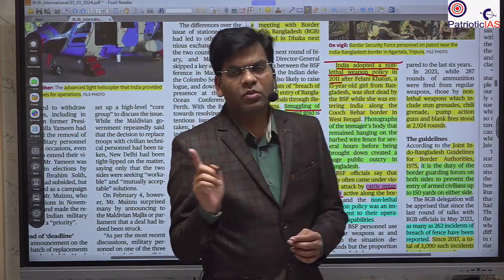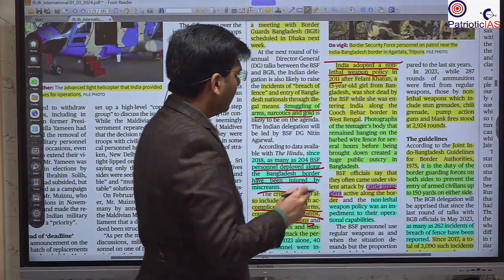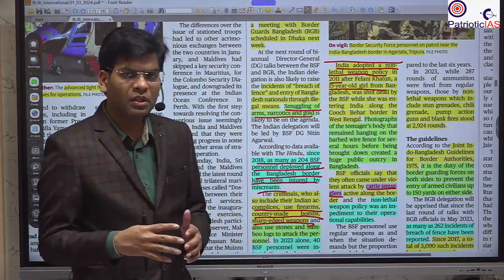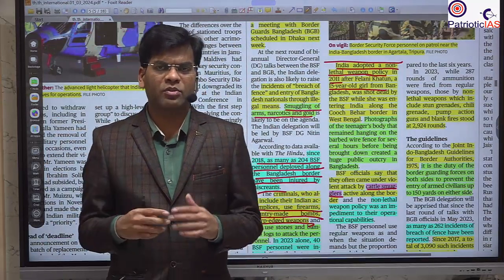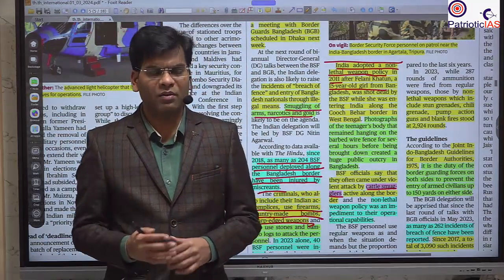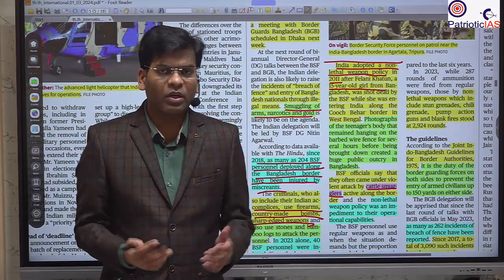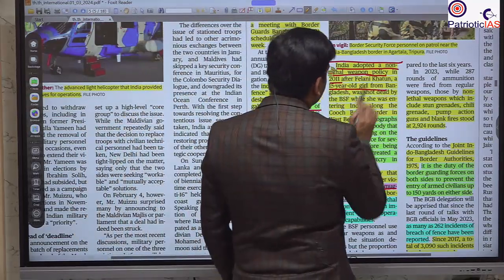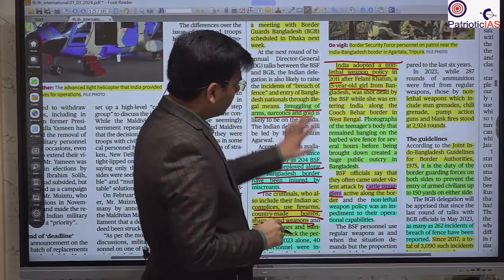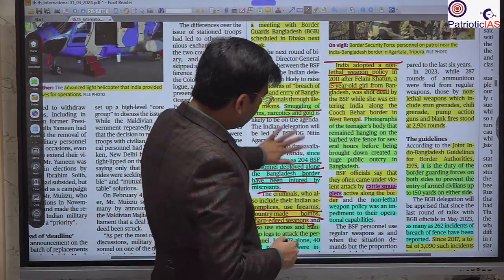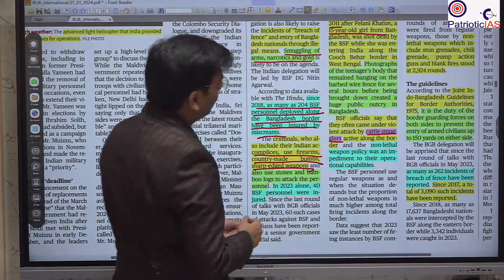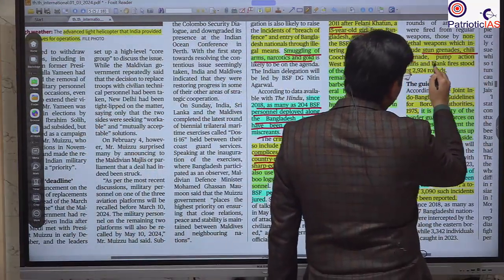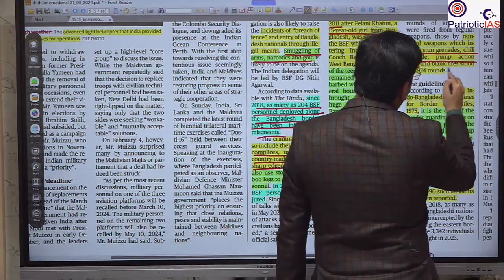Why? Because in 2011 there was the death of a 15-year-old girl who was crossing this border, and that image went so viral in the public domain that it was criticized, particularly in Bangladesh, and after that we adopted this non-lethal weapon policy. Here the army personnel use non-lethal weapons such as stun grenades, chili grenades, pump action guns and blank fire.